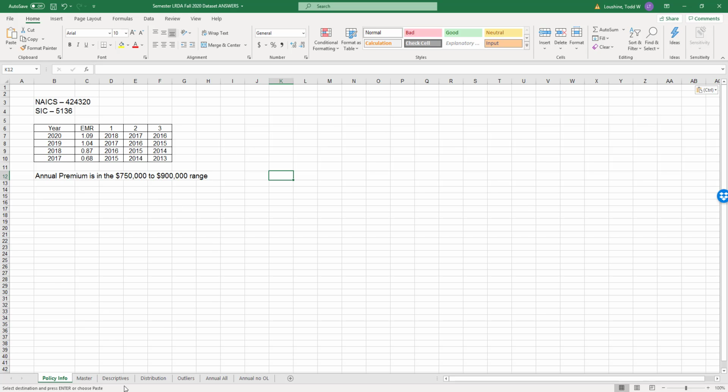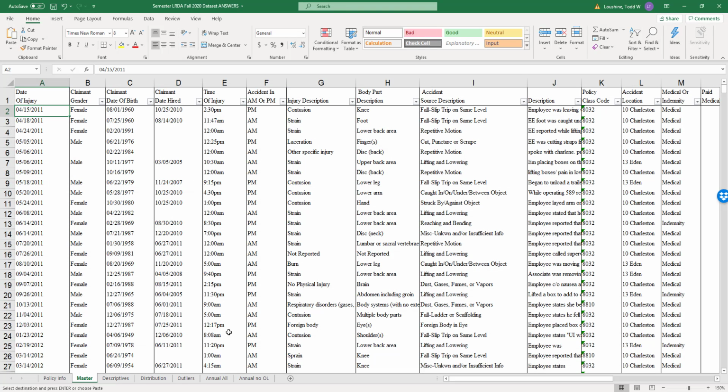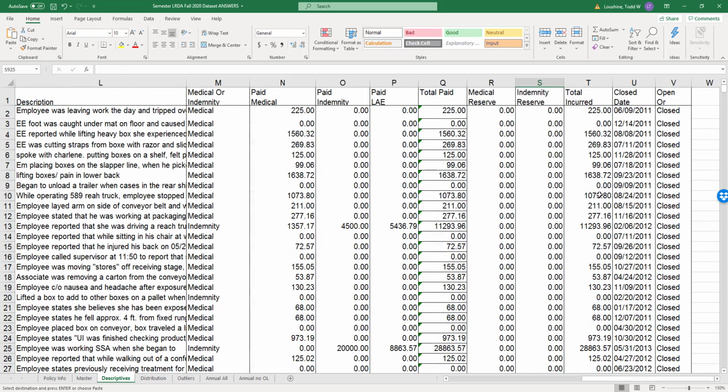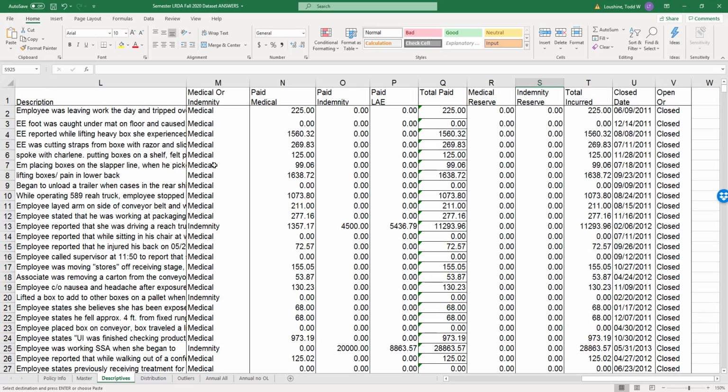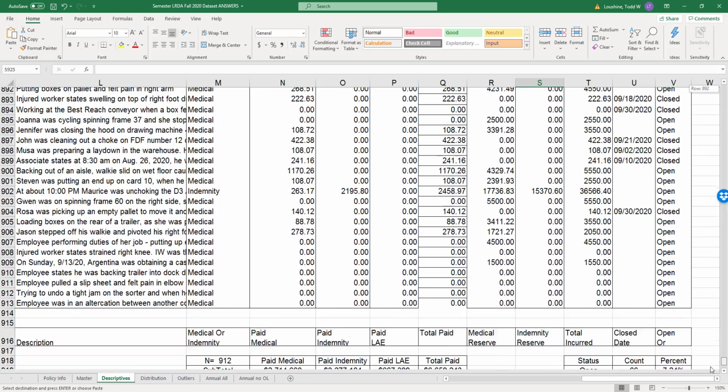So this is the one I was working on before. My master is now updated, so I copy and pasted that. Now when it gets to descriptives, we're not even really accounting for it yet. It's going to go in between here. But if we go down to the bottom, we made that one table.